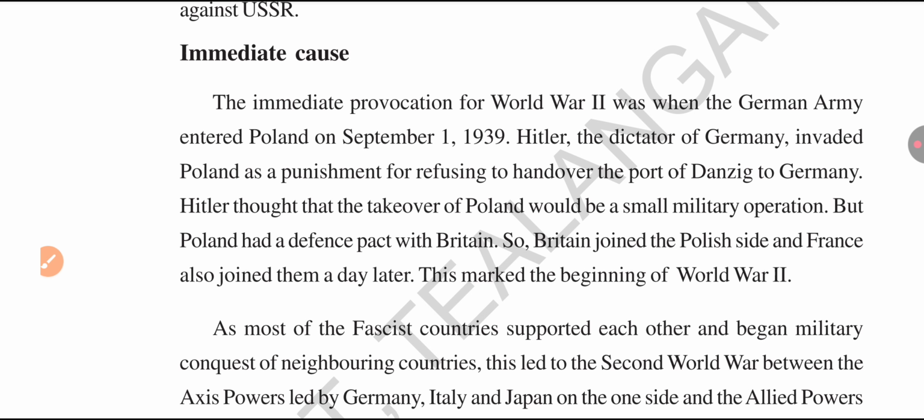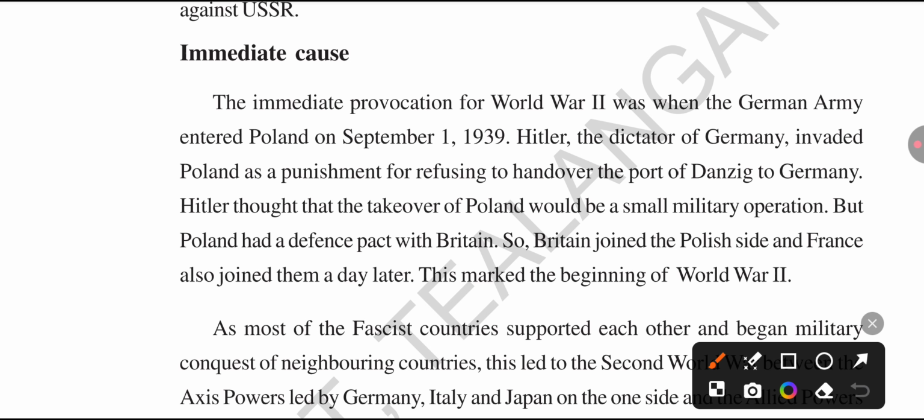Actually, first Hitler asked Poland to hand over the Danzig port, but Poland refused to give the Danzig port to Germany. That's why Hitler's army attacked Poland.